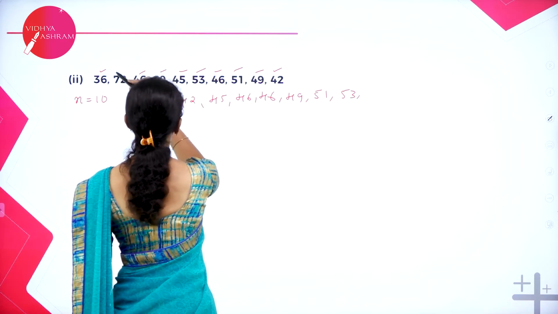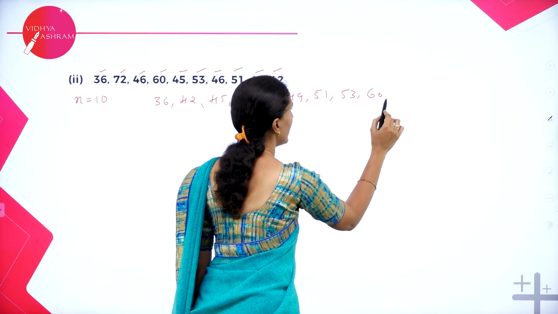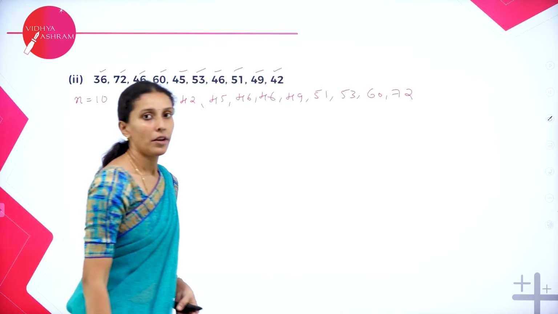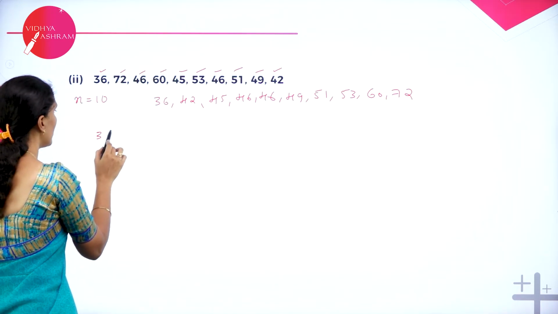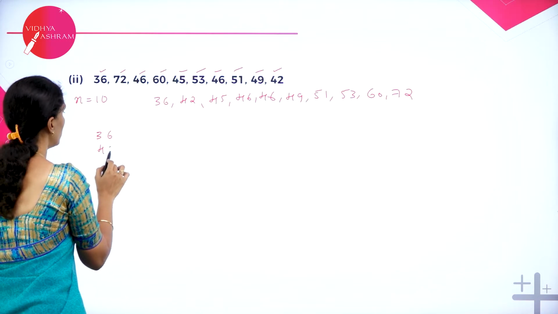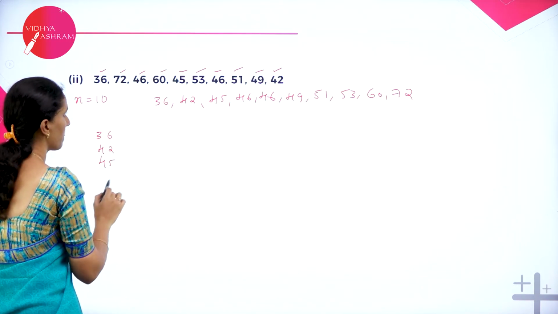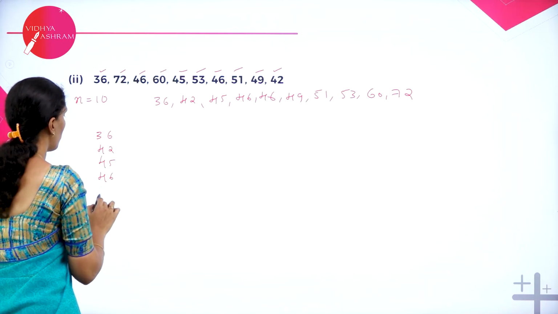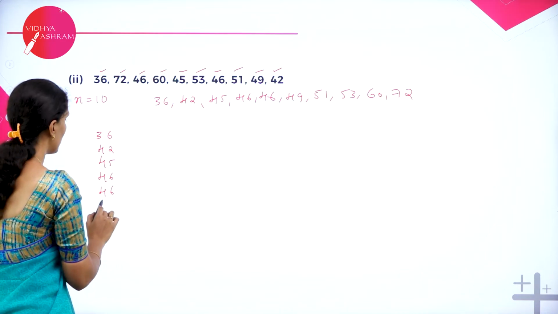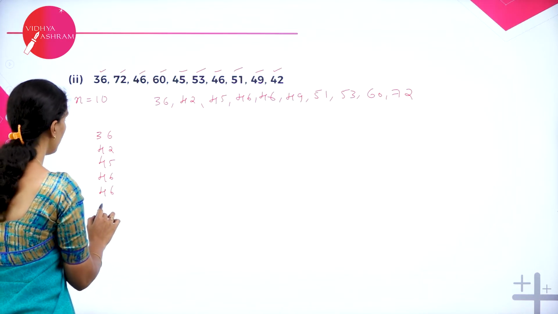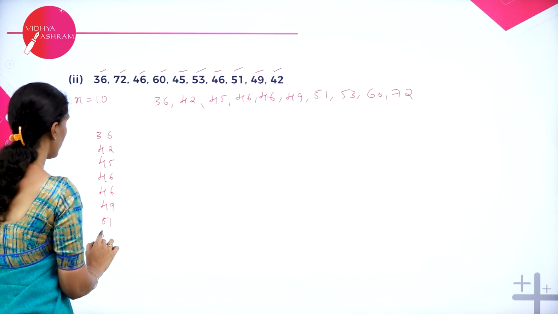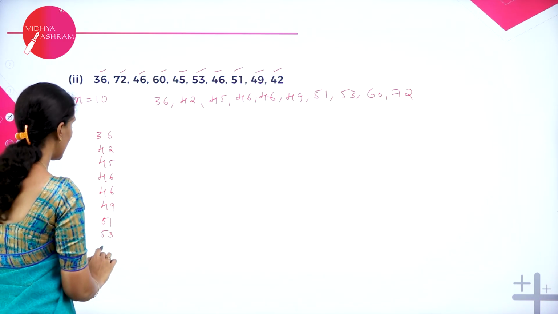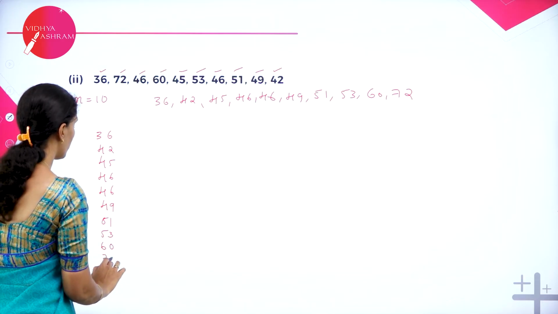Next is 60, then 72. Now we have arranged it. So let's write it: 36, 42, 45, 46, 46, 49, 51, 53, 60, 72.